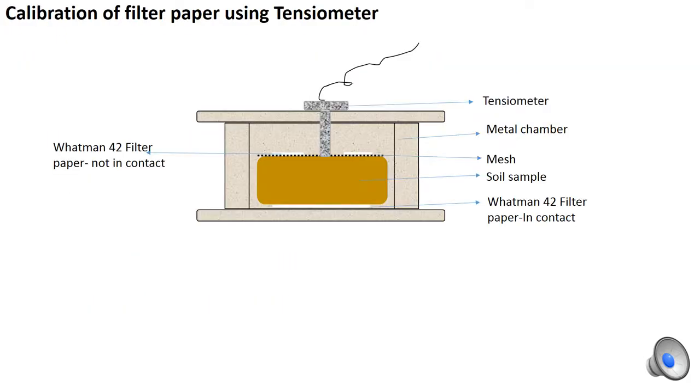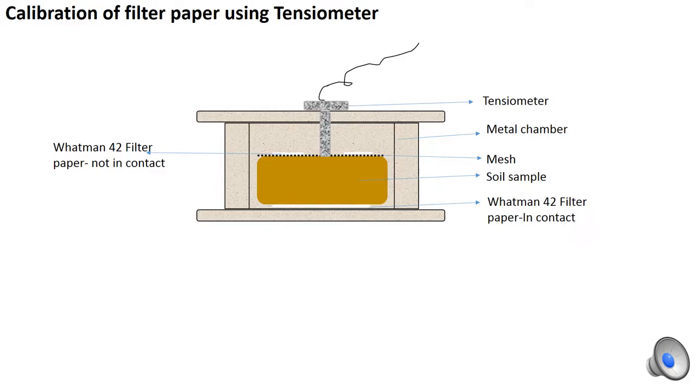In order to calibrate the filter paper, a slurry of white clay is taken and consolidated in an oedometer at 100 kPa pressure to achieve a moisture content which is uniformly distributed. Further, it has been dried at ambient condition to reach a target of desired moisture content.